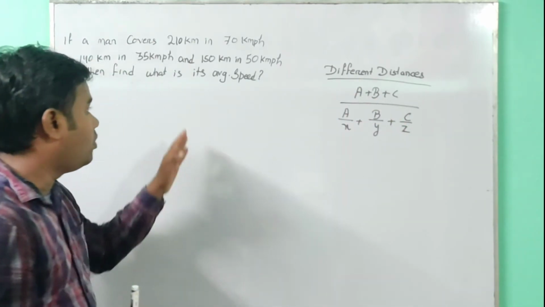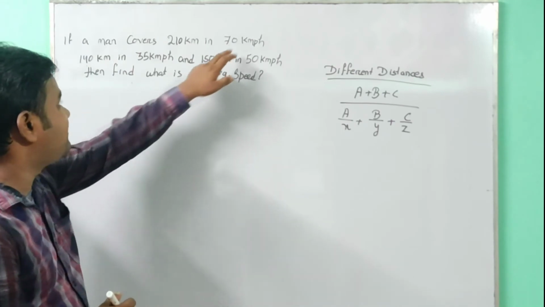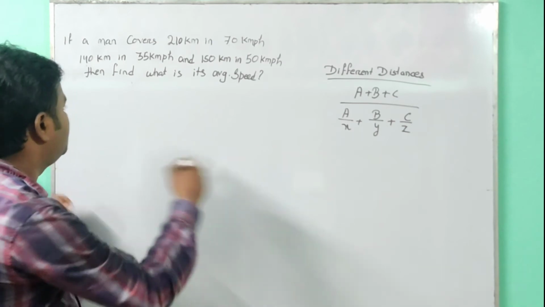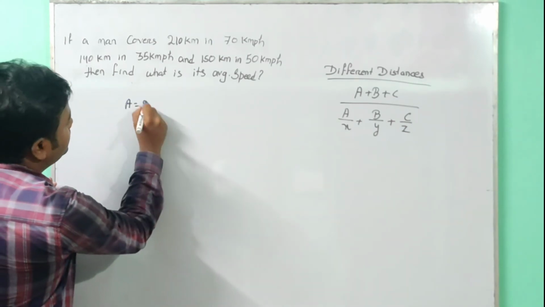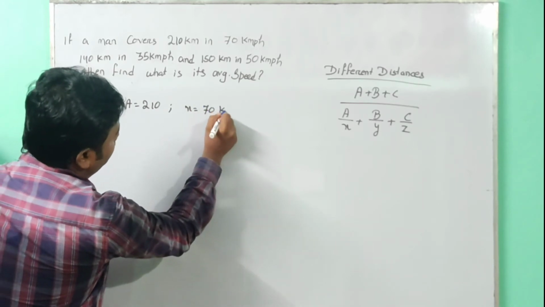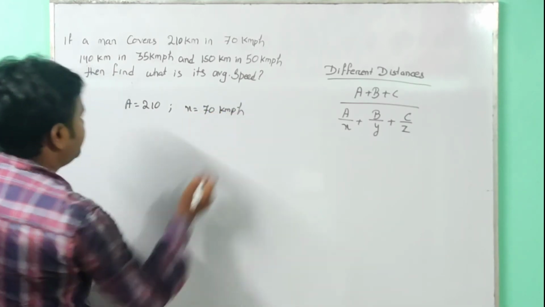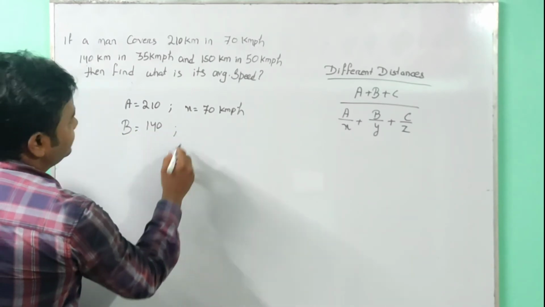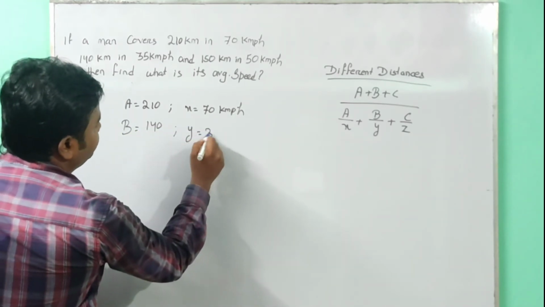Now in the question it is given: 70 km per hour speed, 210 km. So A is equal to 210, whereas X is equal to 70 km per hour, and B is equal to 140 km, whereas its speed is 35 km per hour.